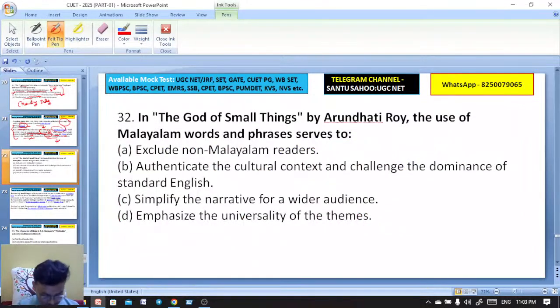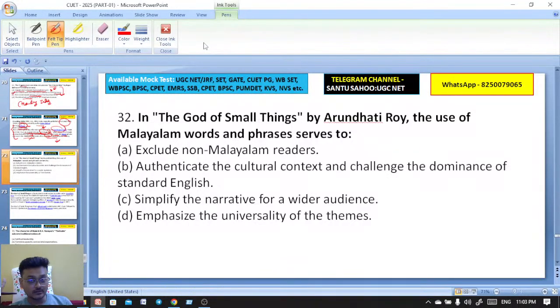Okay, next question here. The God of Small Things, by Arundhati Roy. The use of Malayalam words and phrases serves to. So in between, what did Arundhati Roy do? She used Malayalam words and phrases. So what was the purpose of using Malayalam words and phrases in her novel, The God of Small Things?